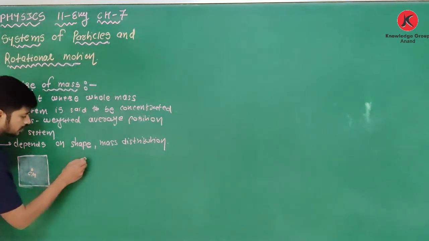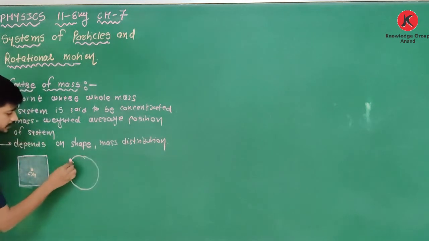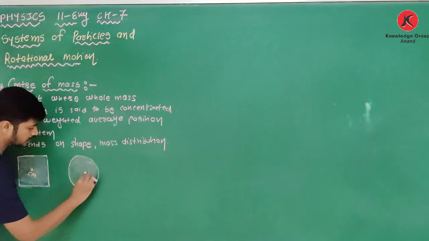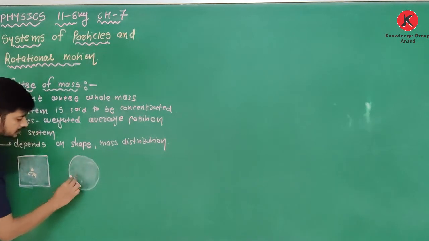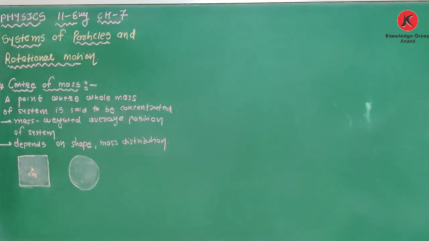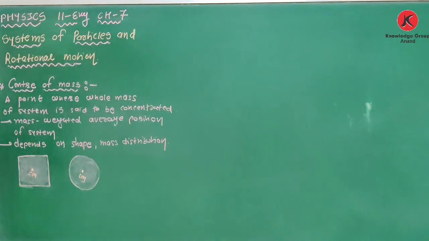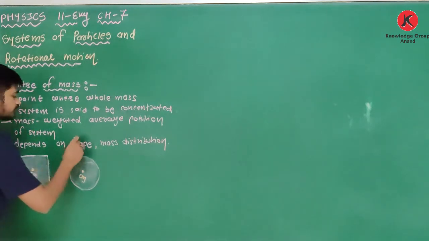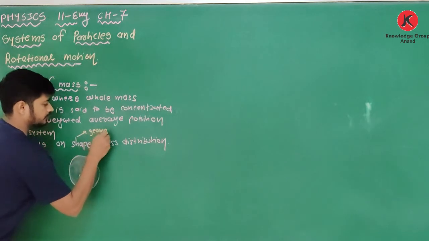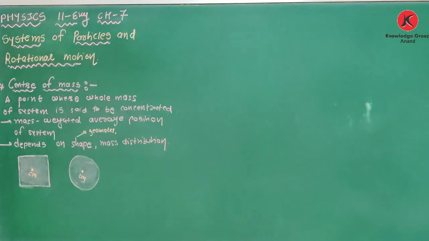If I have one ring, or one disc, then as it is a symmetrical object, its center of mass is here at its geometrical center. Clear about this? So what is center of mass? A point where the whole mass of the system is said to be concentrated, the mass weighted average position of the system. It depends on shape, which we can also write as geometry, and mass distribution. Clear about this?